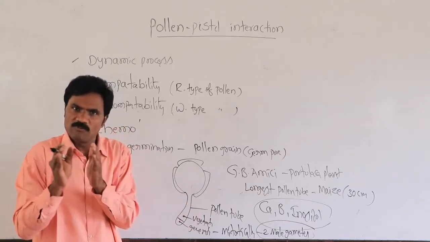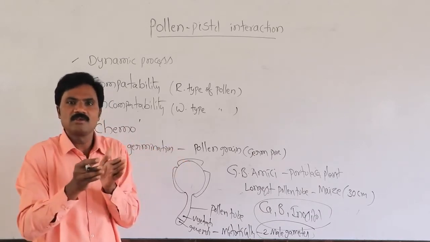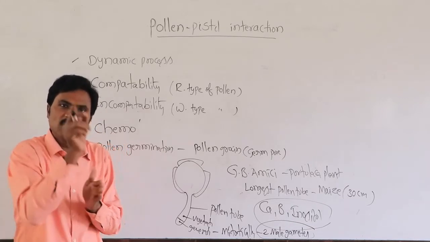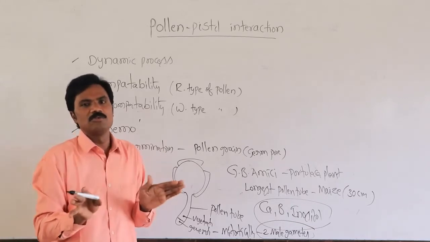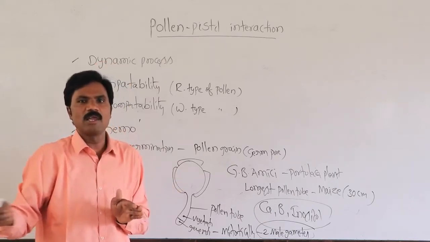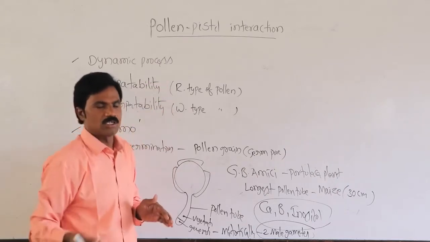Suppose the question says the pollen grains are shed at the 3-cell stage, then what type of mitotic division takes place inside the pollen tube? No mitotic cell division. Why? Because the 2 male gametes are already present and travel along with the transmitting tissue of the style.